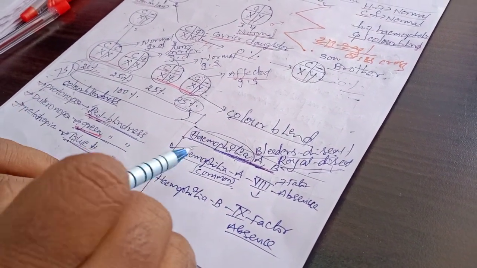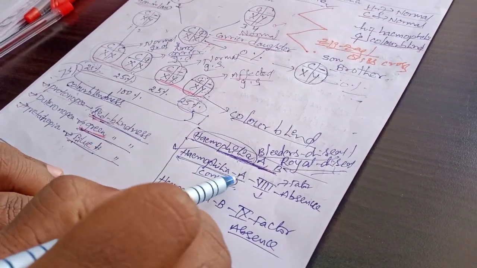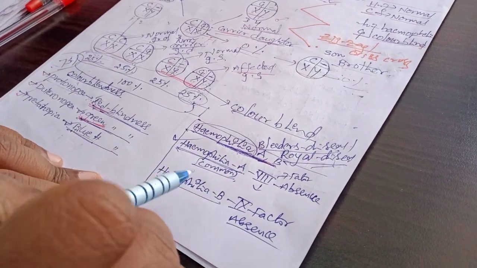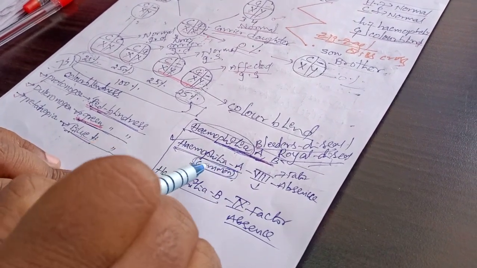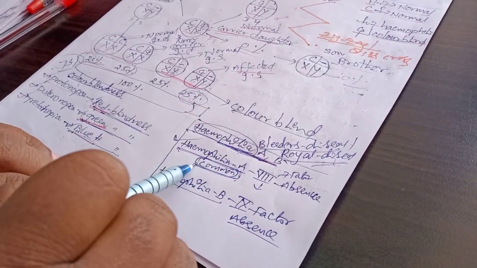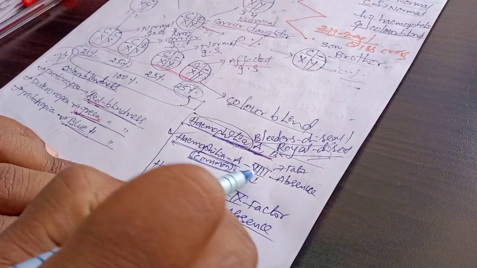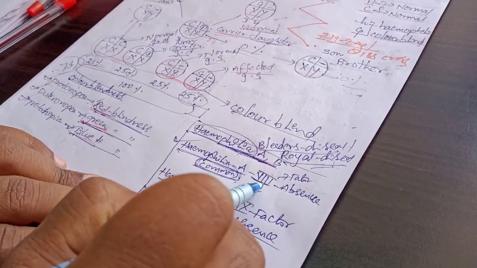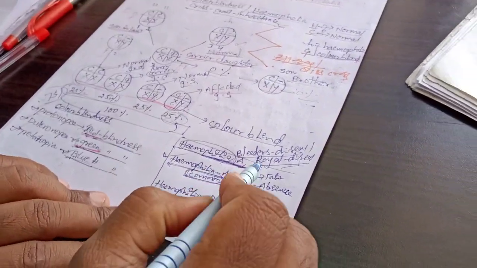In hemophilia, there are mainly two types: hemophilia A and hemophilia B. Hemophilia A is common in most of the people.